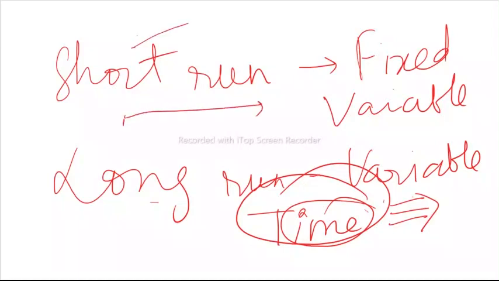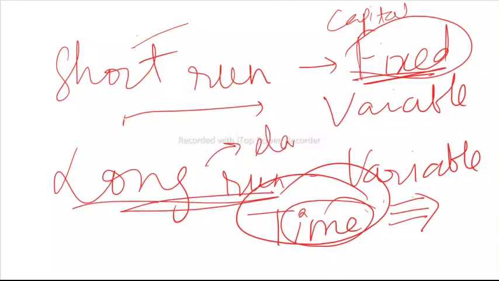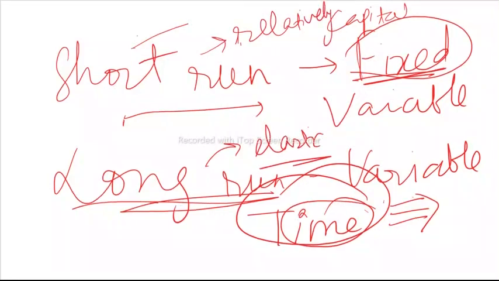In the short run, you don't have enough time to set up more machinery and production units. We've seen that all these become fixed factors, like your capital. But in the long run, you can increase it because you have time to do it, and so your supply will increase. That is why in the long run the supply is elastic, because it's easy to change supply. But in the short run, it is relatively inelastic because it's difficult to change supply. Even if supply changes, the response is going to be a lot less when compared to the long run.